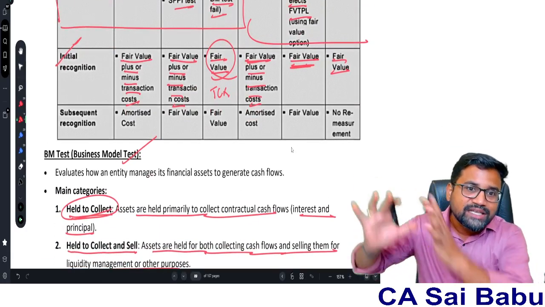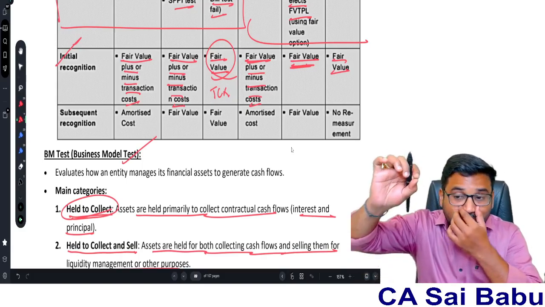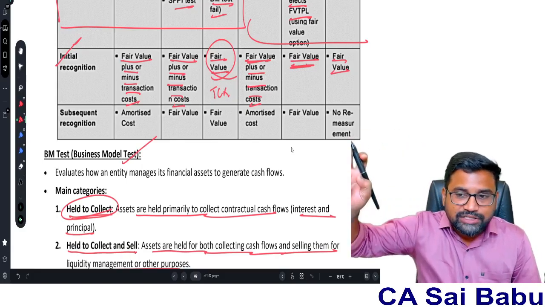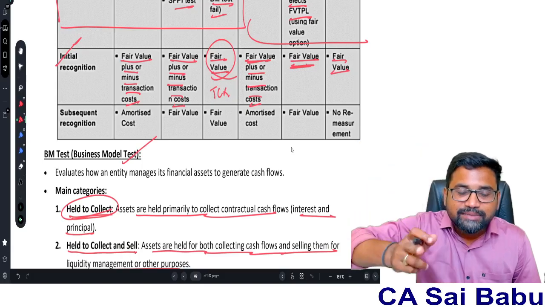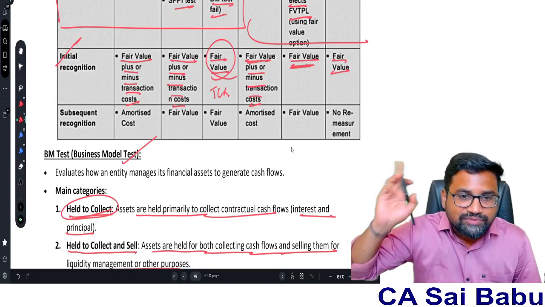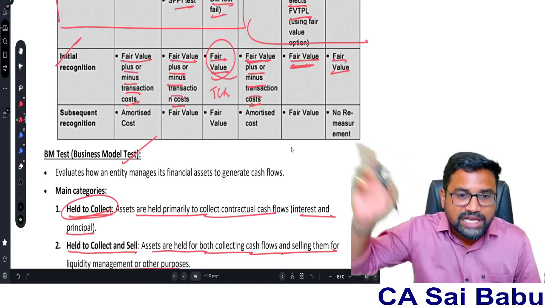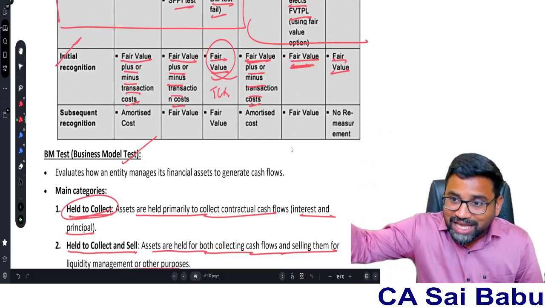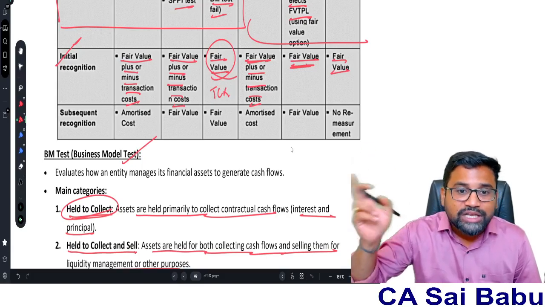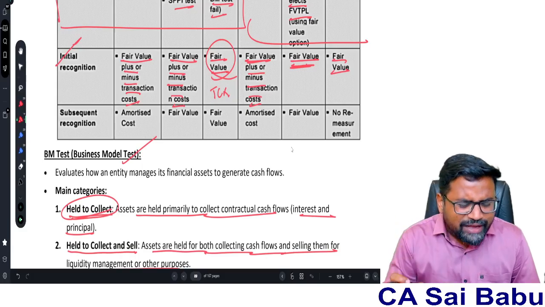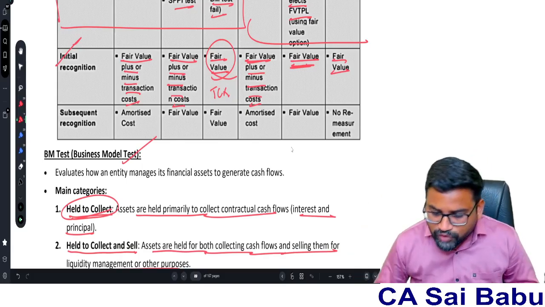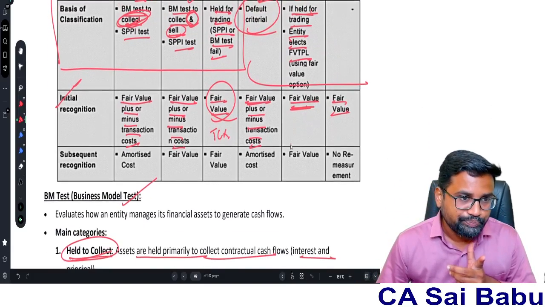So initially, the first time you recognize any financial asset, you will recognize it at fair value, but subject to transaction cost, in case of a financial asset under the AC model and FVTOCI model. FVTPL model, only fair value. Transaction cost will be ignored. It is treated as a normal expense and charged to the P&L account. When it comes to financial liability, only two models, AC model and FVTOCI model. AC model, amortized cost model, fair value subject to transaction cost. But FVTPL model, ignore transaction cost. Of course, equity will be initially measured at fair value.